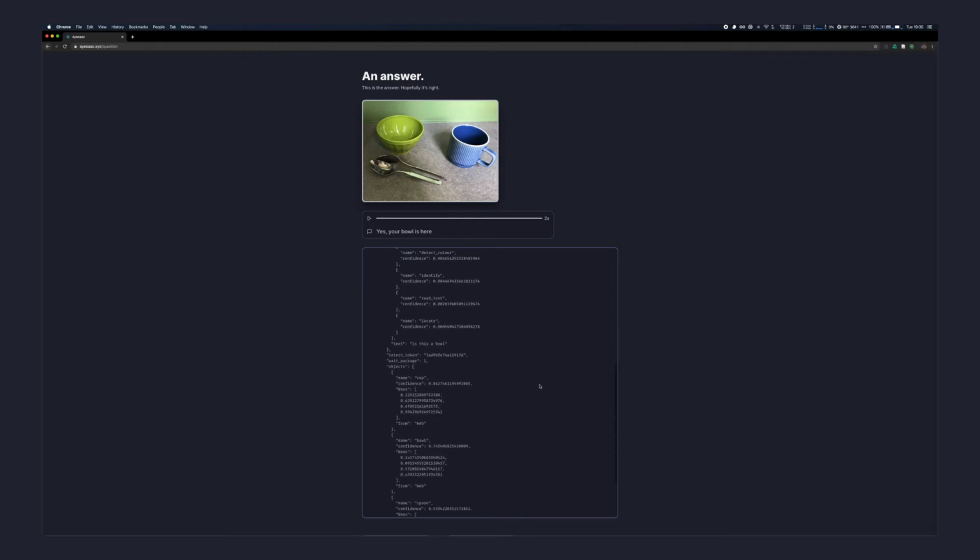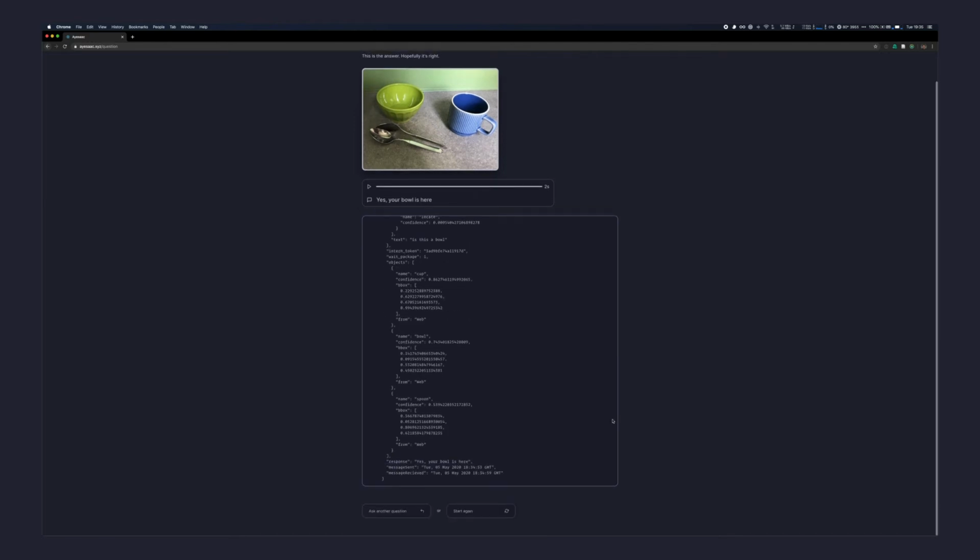Loading up the test image of some objects within the kitchen, we can ask it questions such as, is this a bowl, and receive a response. Through deployment, we were able to secure requests by using CORS to only allow requests from our specific domain. Including this option within the framework allows future developers to easily follow best practice and secure their application.